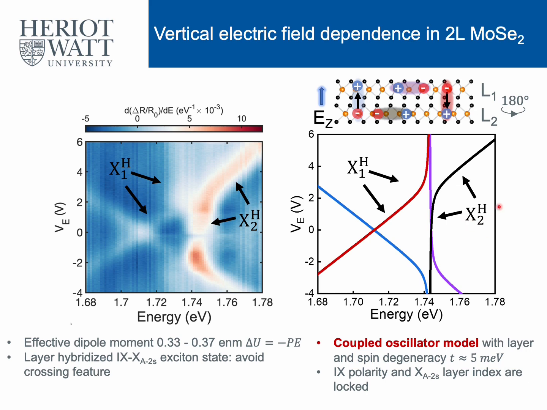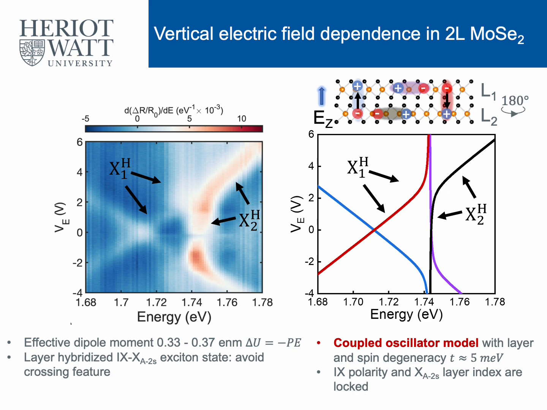So to further understand this phenomenon, we denote the interlayer exciton state-based hybridized exciton as XH1 and the 2S-based state as XH2. We use a phenomenological model to model this phenomenon, considering the layer and spin index. And here we can see that we can well reproduce our experimental result, and the coupling strength we got is around 5 millielectron-volt.